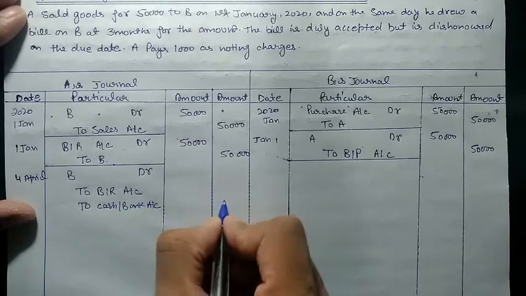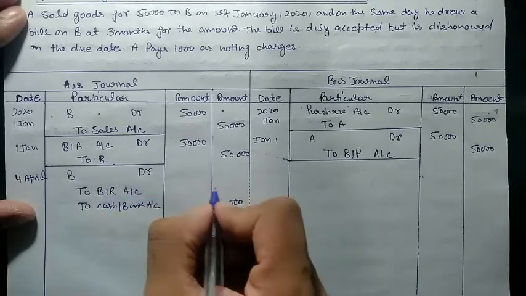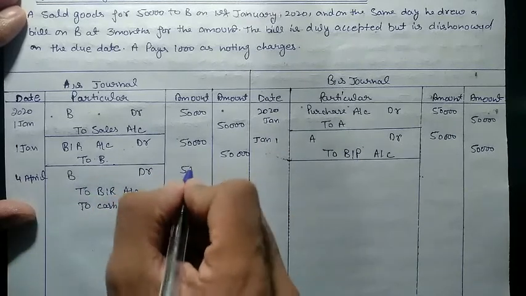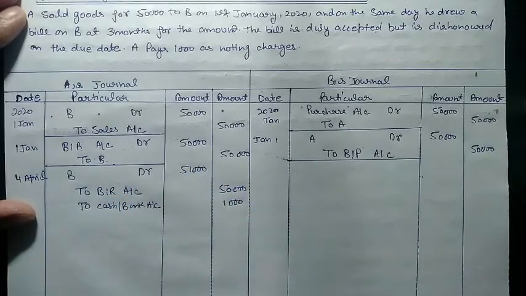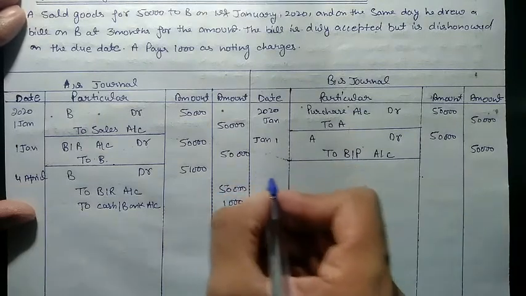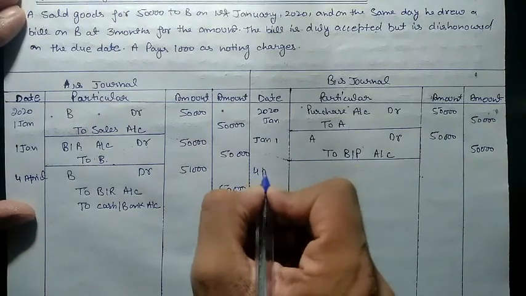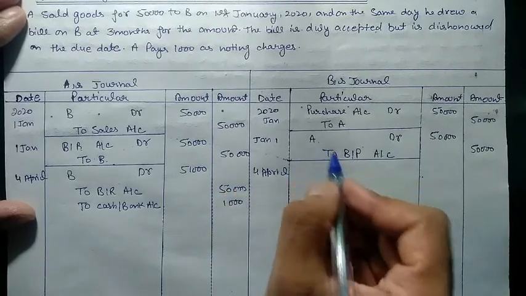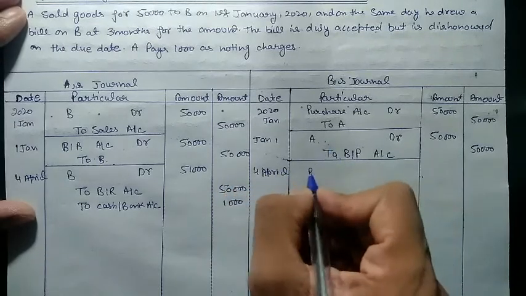So 1,000 rupees he paid for noting charges. The amount of BR is 50,000. So now B is liable for 51,000 to A. So B now needs to pay 51,000 back to A. Now in the books of B, the entry will go on 4th of April. We need to reverse this entry also. So BP account debit.